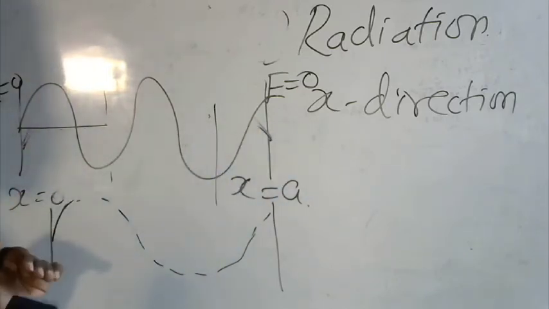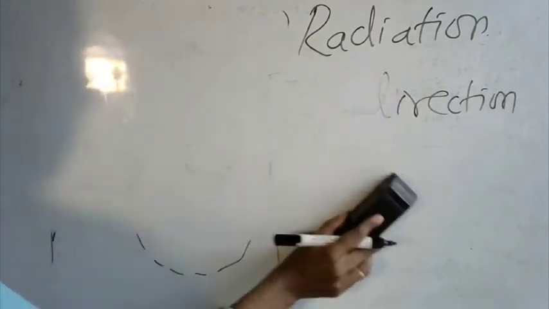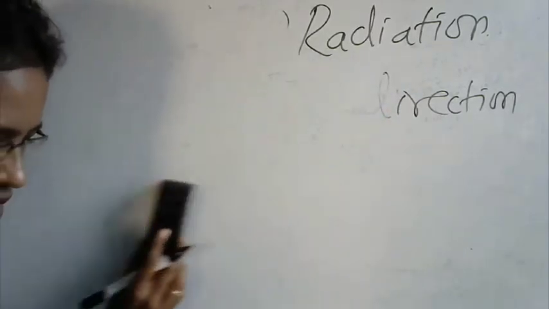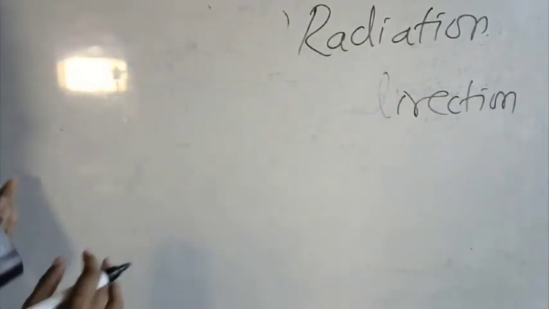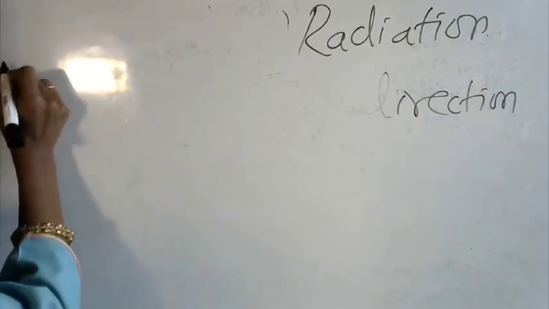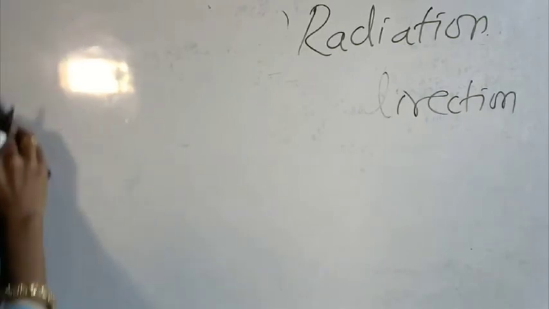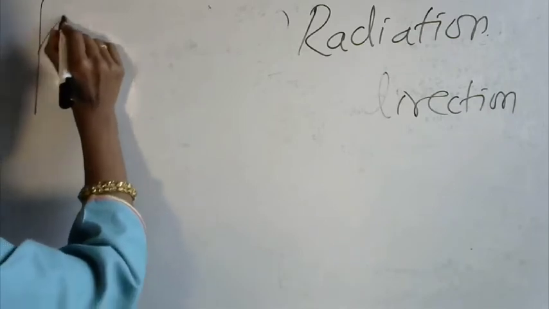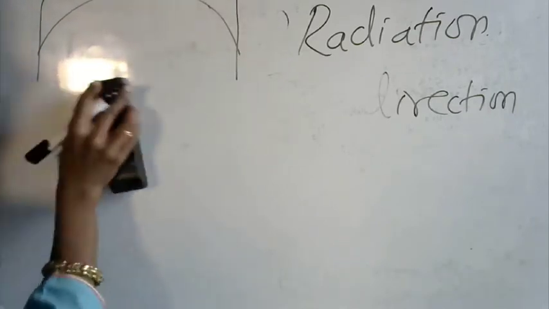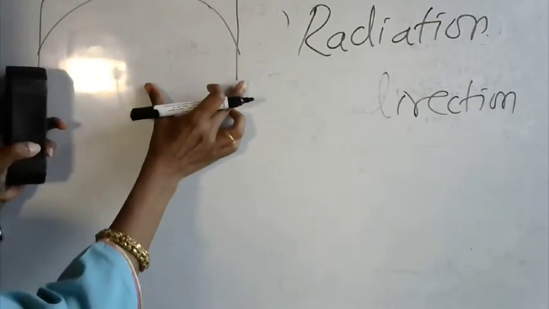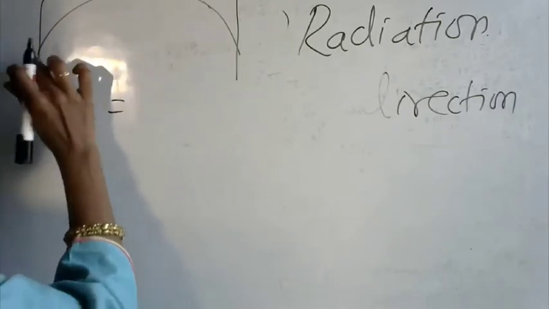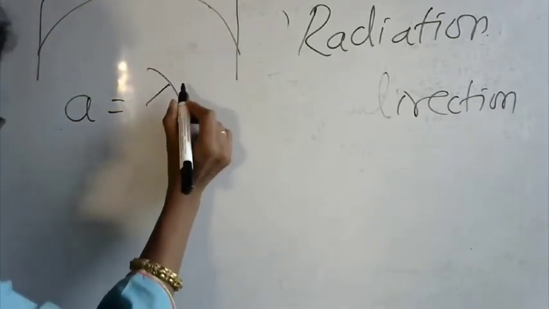Okay, so for the waves that can be contained within a particular region, for this longest wave I can write the equation as the distance A is equal to lambda x by 2.